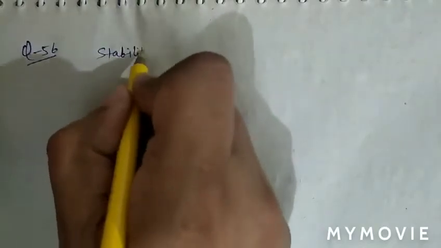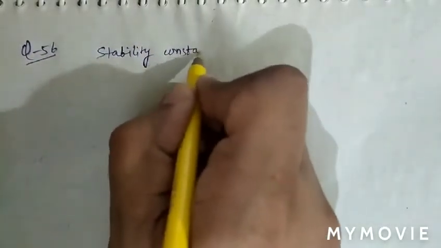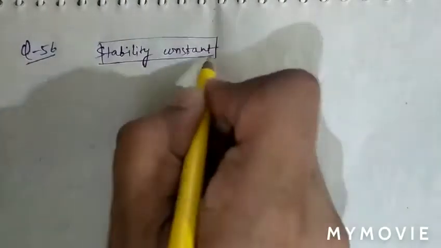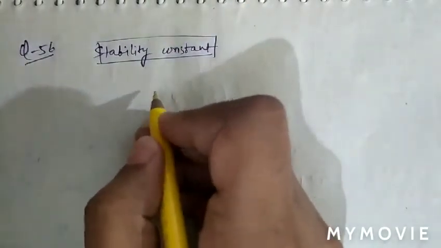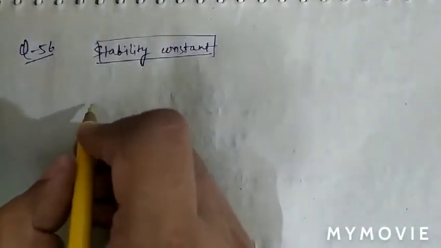In question number 56, what is given there? Stability constants are given there. So stability constants are given there, and we know that the stability